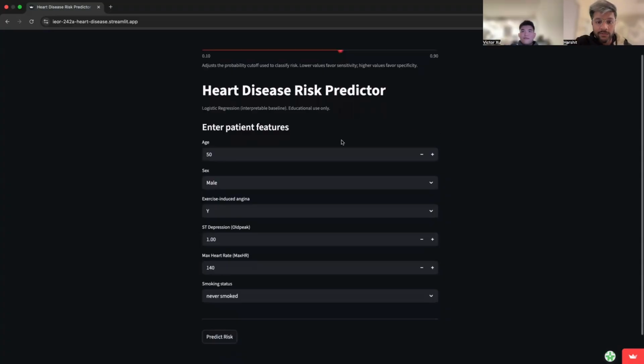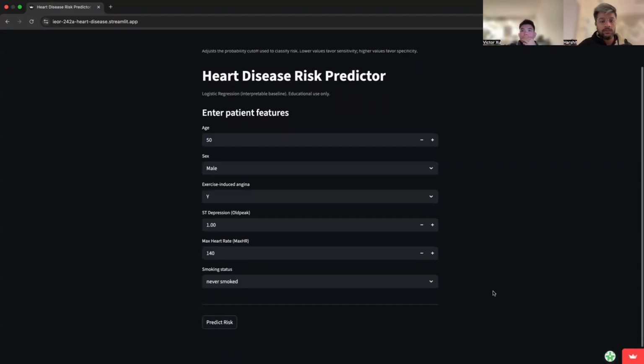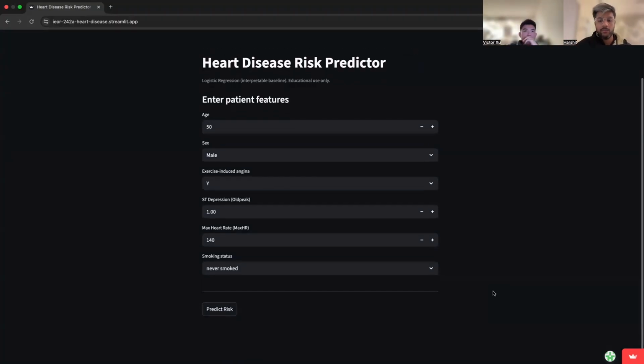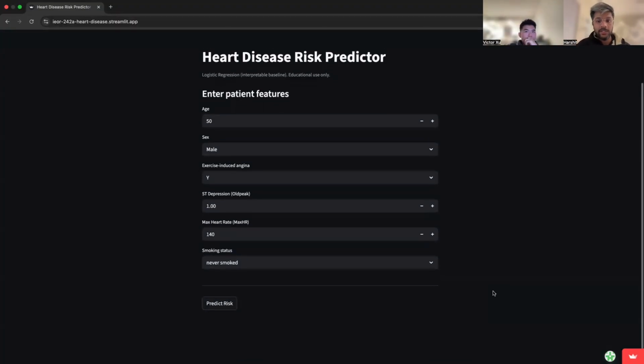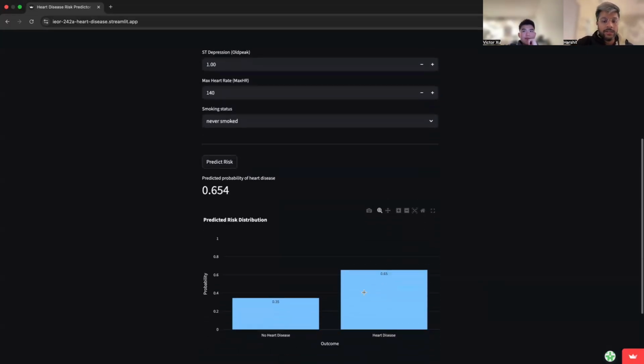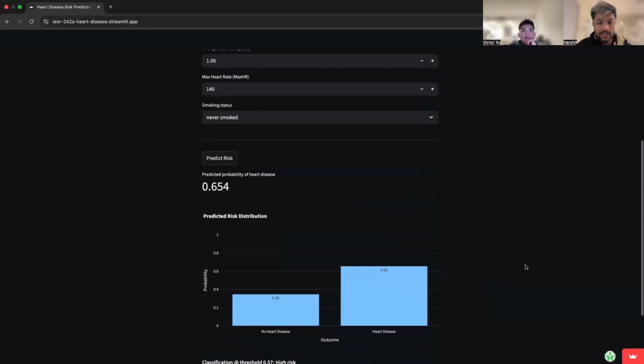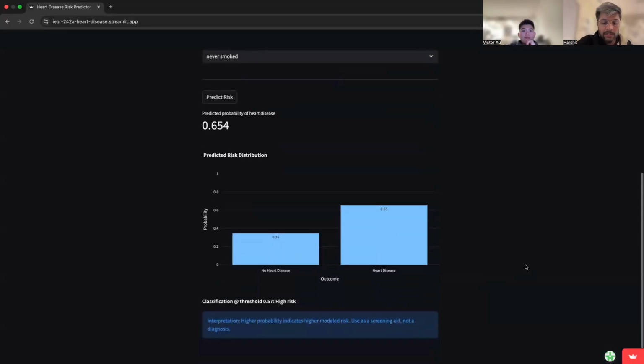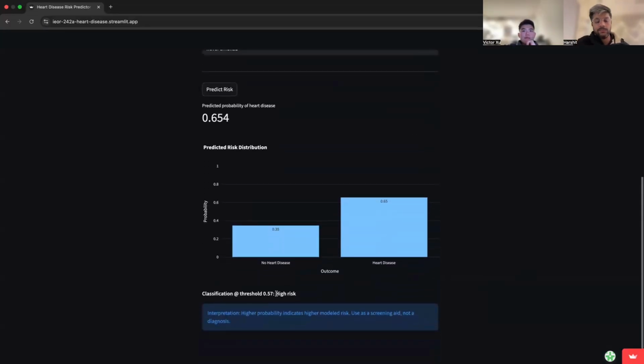Here we have pre-filled some information about a certain patient with certain characteristics. These are only a few of the characteristics used from the dataset. There are many more, but we used baseline values there to not overwhelm the user when testing our model. If we click the predict risk button, we can see the probability of a person with these characteristics having heart disease. If we scroll to the bottom, based on the ROC value, we see this person, for example, has a high risk of having heart disease.